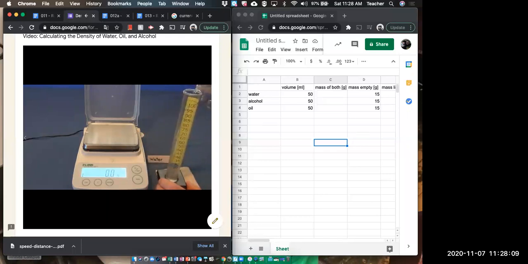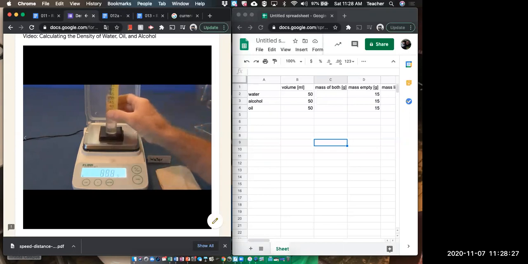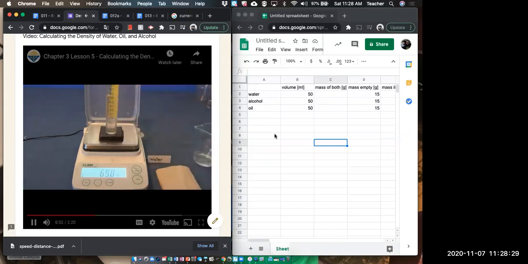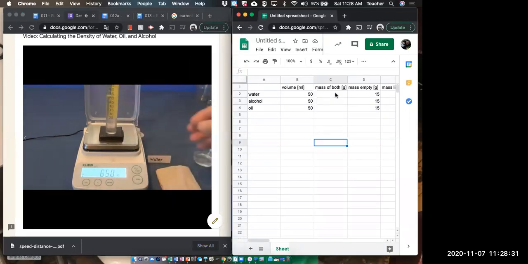Now, water will be added to the graduated cylinder up to the 50 milliliter mark. That's a 1-to-1 ratio. For all three liquids, remember, we will use 50 milliliters, although the quantity of the liquid doesn't matter because the mass will change accordingly. So it'll be 50 and 15, so it's 65. Record the mass of 50 milliliters of water plus graduated cylinder in your chart now.